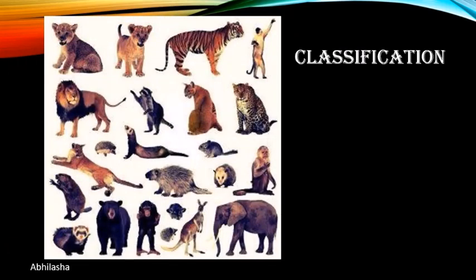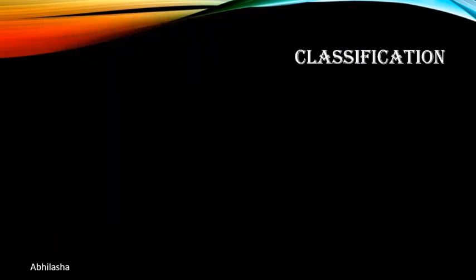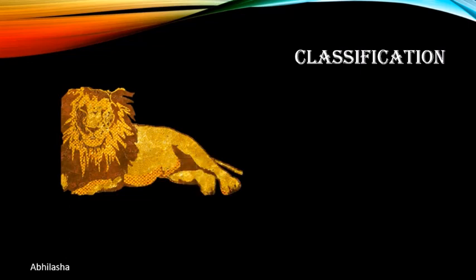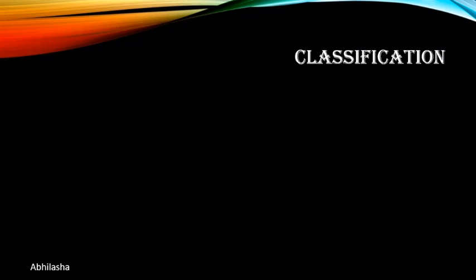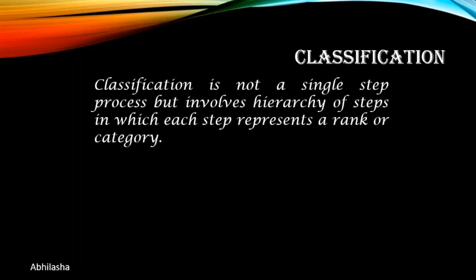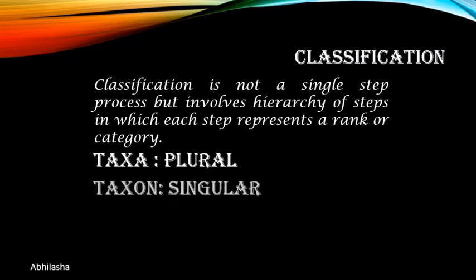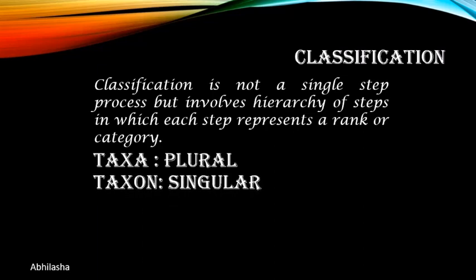And this? And this. So you can see that classification or grouping occurs at multiple levels. These levels of classification are known as taxa or taxon.